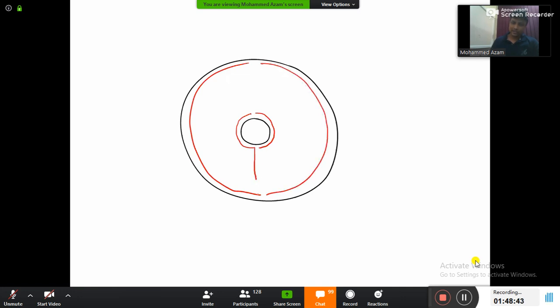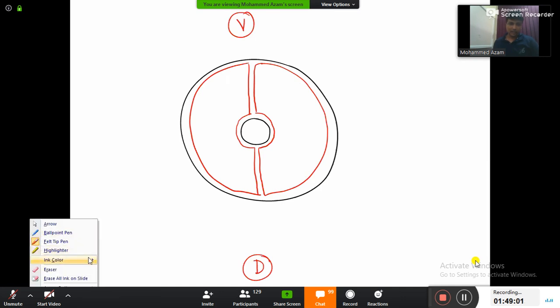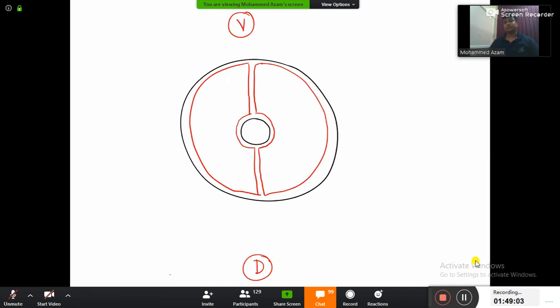The visceral peritoneum and the parietal peritoneum are connected with a double layer of peritoneum here, and this double layer of peritoneum is known as mesentery. So this one is the ventral aspect and this one is the dorsal aspect. Okay? And now, my dear friends, let us learn about everything in one diagram.